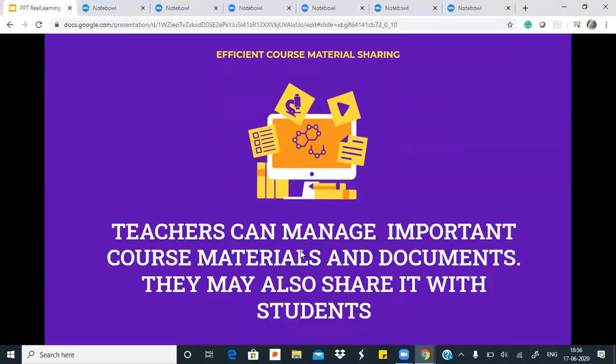The next thing we are moving on to, the feature I briefly mentioned in the beginning, is how teachers can share course material and important documents with students, and students can have a storage of this on their real learning platform.